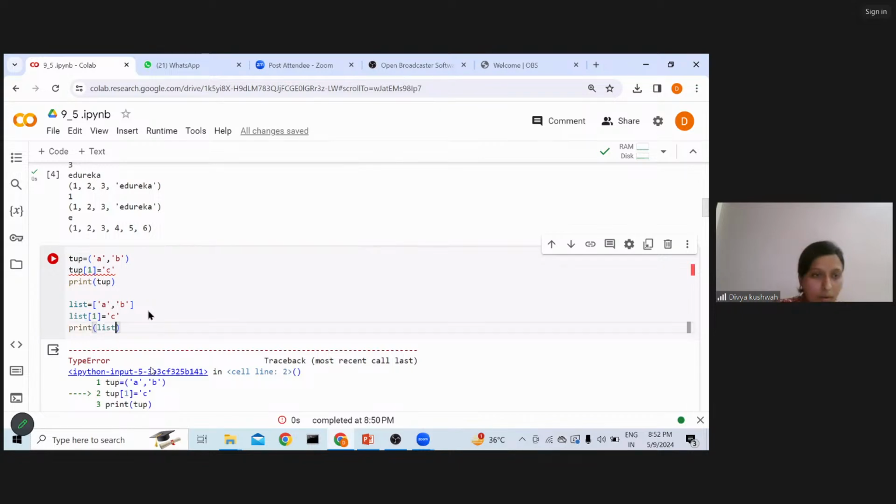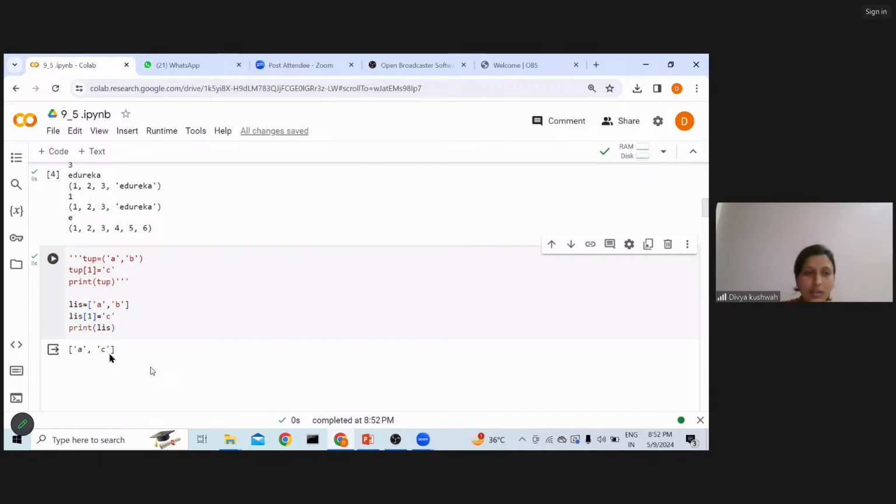Sorry, list is the keyword only, so I am using a different variable name. I'm just commenting out all this code. What is the syntax to store and then execute it? Can you see? Yes, the C has been placed here in the place of B. C has been substituted.